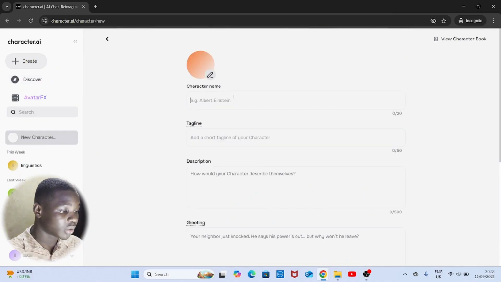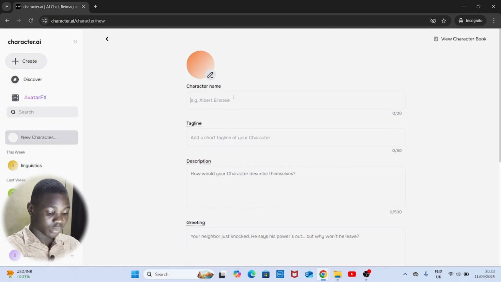So let me just click on this create a character here. Once you've clicked it, you're going to have this interface. So you're going to give your character a name. Let's say the character we are building is a character that is going to be teaching us coding. So the name I'm just going to give it is web underscore tutor. The tagline, I'm just going to say the web tutor.